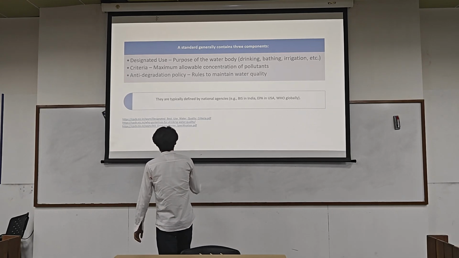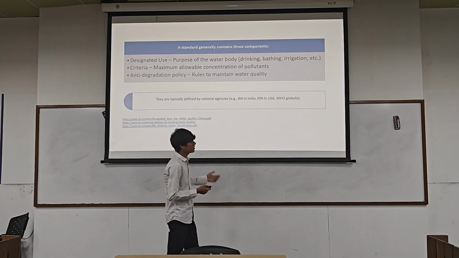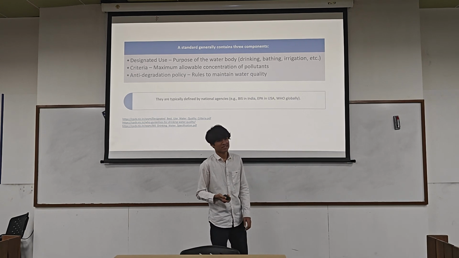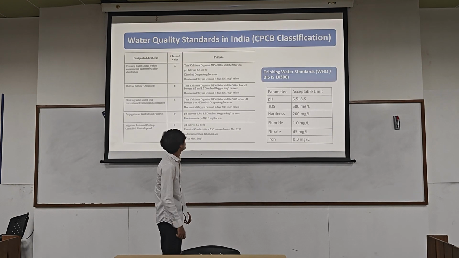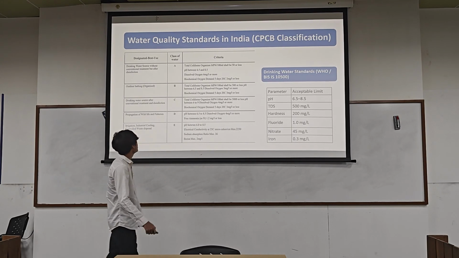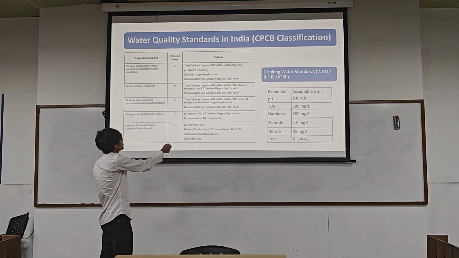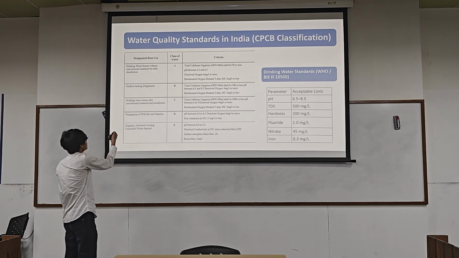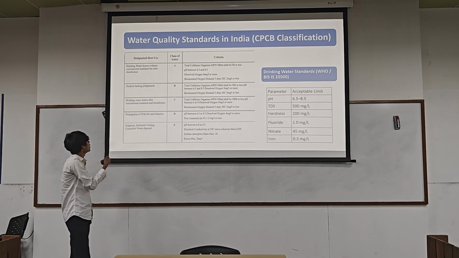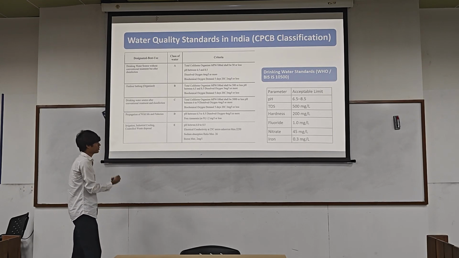These classifications are defined by national agencies like BIS and CPCB, the Central Pollution Control Board. The designated uses are drinking water without treatment, outdoor bathing, drinking water after treatment, propagation of wildlife, and irrigation.